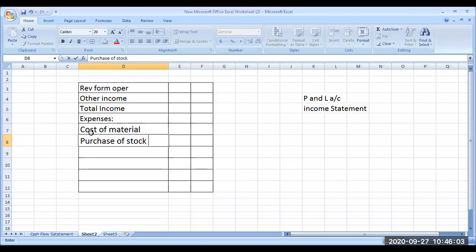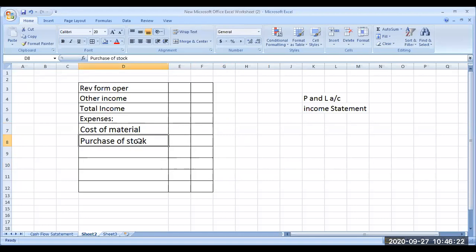For these two, you will have a note, a schedule number. For this amount, you will have a schedule number. Go there and check how cost of material is arrived at. In that, opening stock plus purchases minus closing stock will be there. So that purchase you take, and you take this purchase put together, these two.